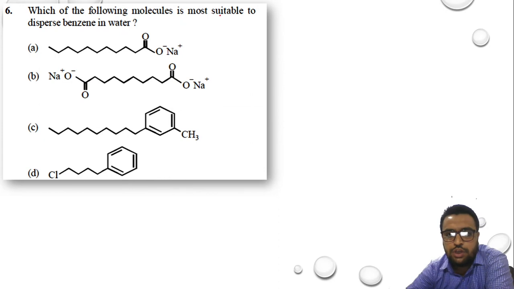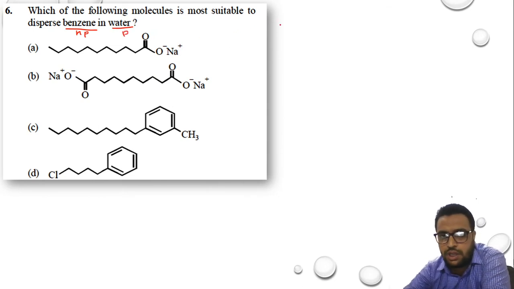Which of the following molecule is most suitable to disperse benzene in water? So my dear students, benzene is a non-polar compound and water is a polar compound. How do we identify whether a compound is polar or non-polar?